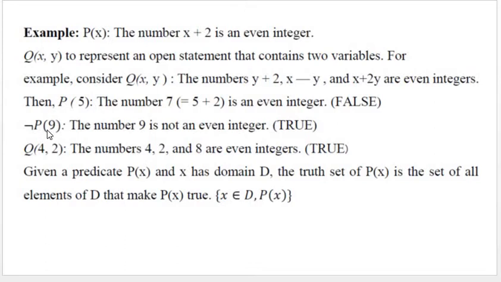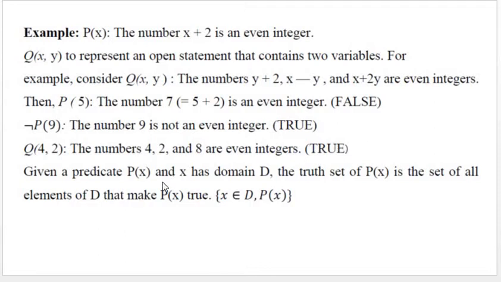And if you consider the negation of P(9), the number 9 is not an even integer, that is true. And for x equal to 4 and y equal to 2 in Q(x, y), the numbers 4, 2 and 8 are even integers, it is true.